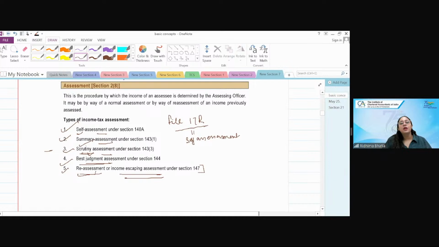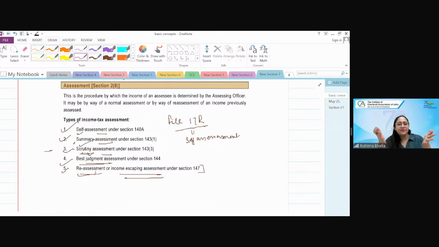And reassessment means any of this assessment has been done before, but now they are reassessing it. Now some information has come to their knowledge that some huge amount of tax has been evaded, then they reassess it.